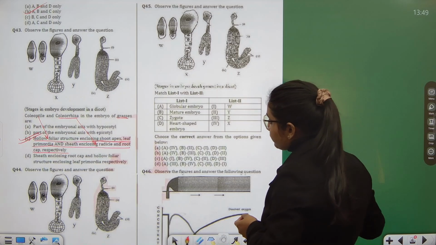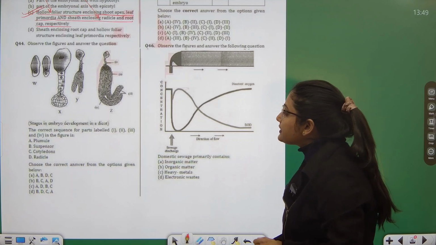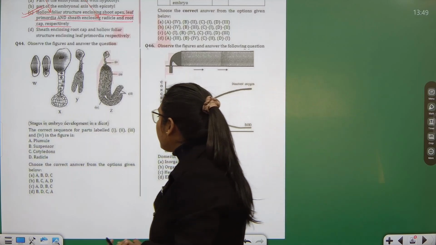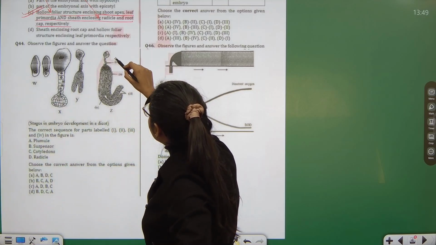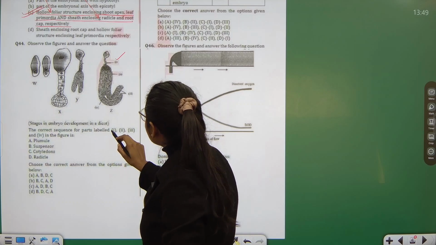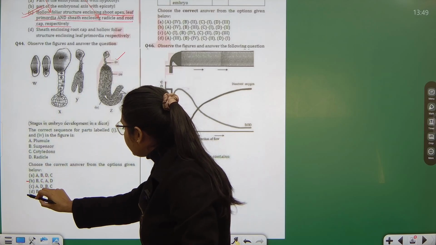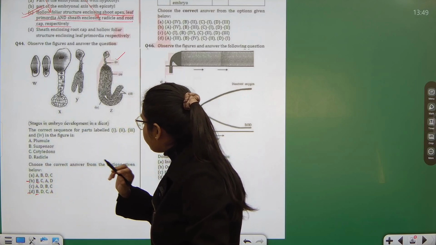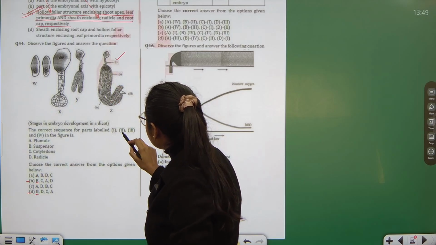Then question number 44 is also based on the same, and it is asking the correct sequence for parts. Okay, this we have already done. I think in the previous only I have told you. First is suspensor. So first is B. It can be this, it can be this, because they both have B. Then second is plumule. So second is A.